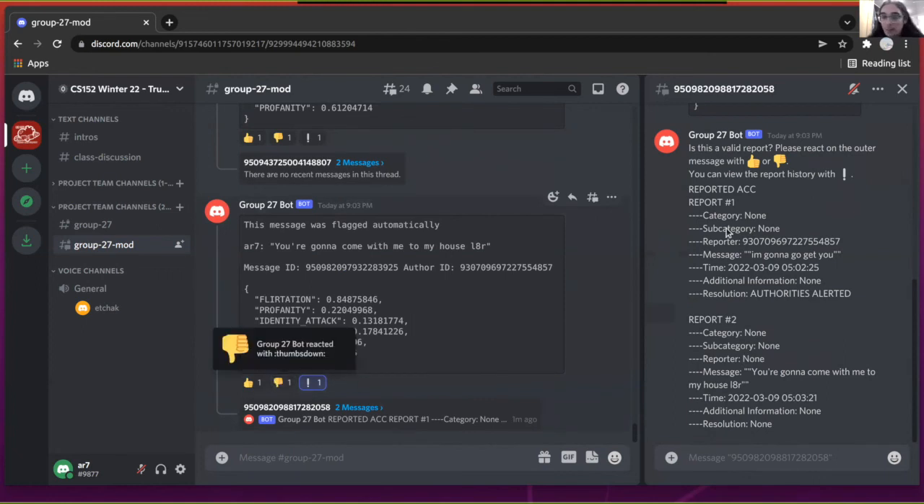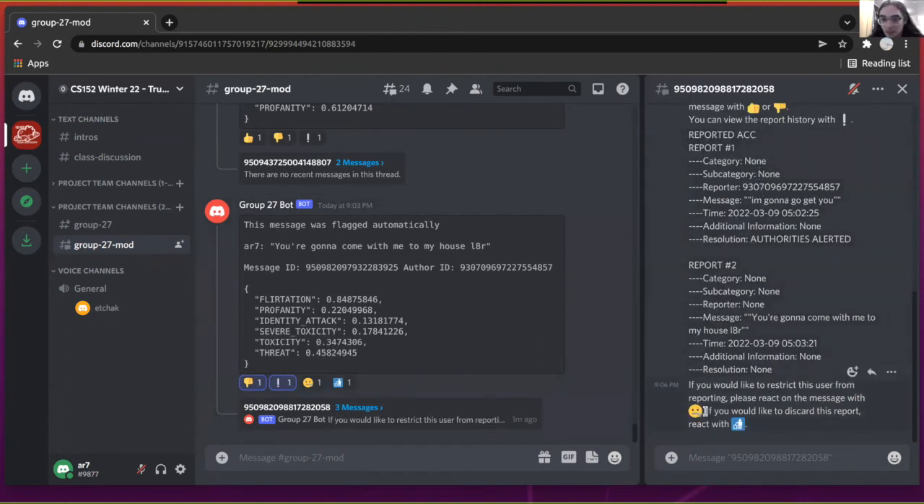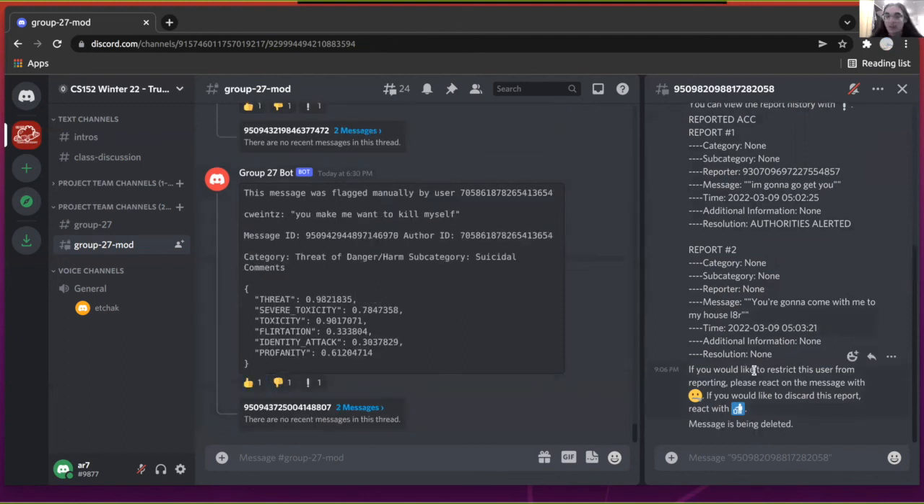So right here, if we wanted to mark this as an invalid report, which I'm not saying that it is, but as an example, if we wanted to mark this as an invalid report, we can do the thumbs down, and we could see that we could restrict the user from reporting or discard this report entirely. So if we discard this, the message is now being deleted and it's gone.